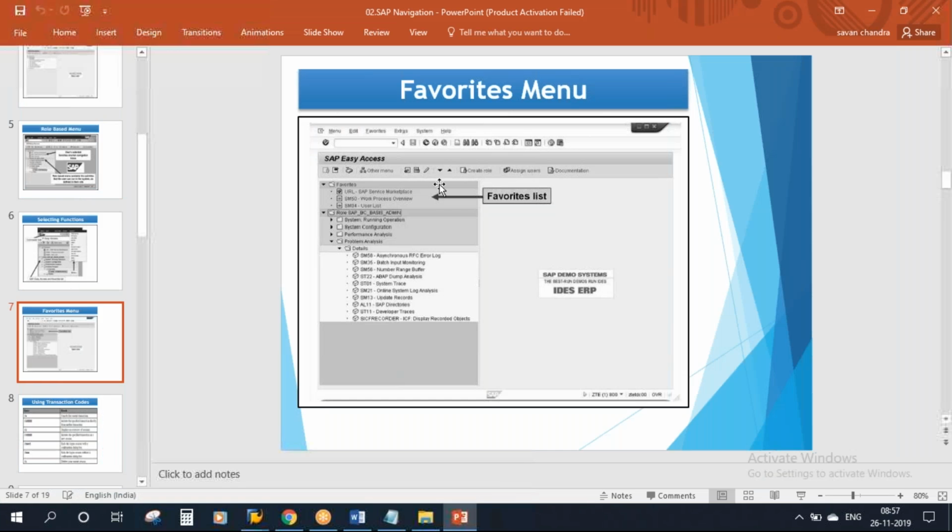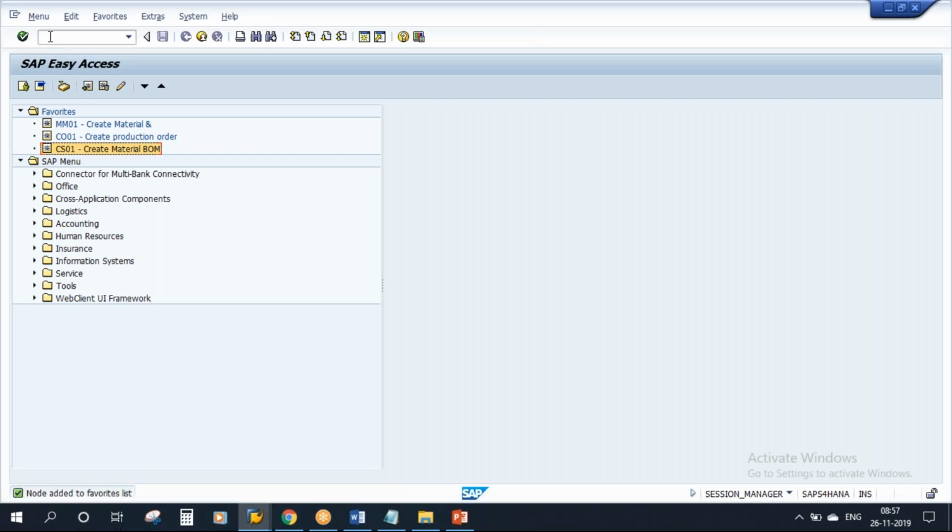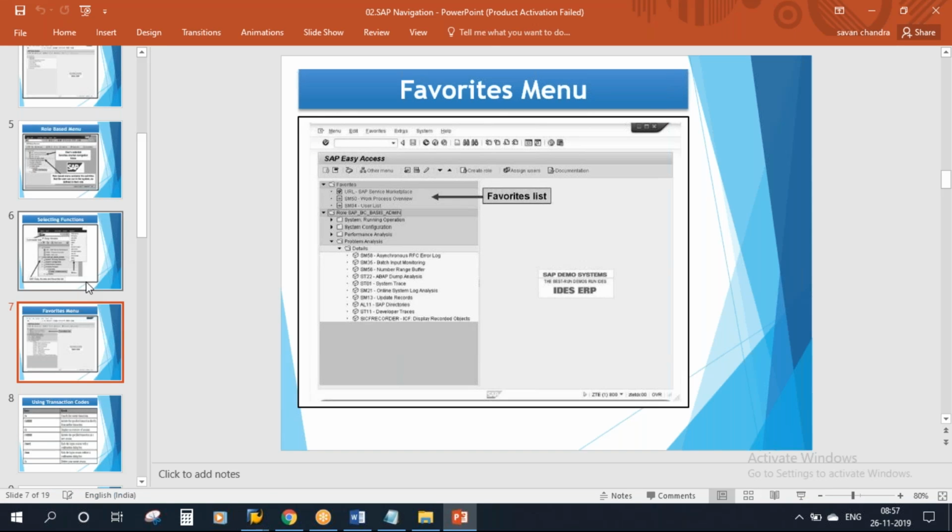Okay, so that is the favorites. So when you log in next time, those will be available in the favorites list. Instead of entering the transaction code every time or going through the menu path, you can save your time by adding them to the favorites. The transactions which you execute frequently every day, you can add to the favorites list. Okay, so now we will move on.